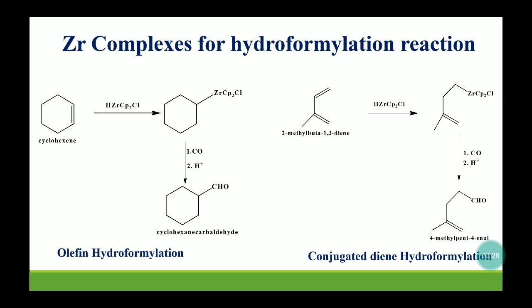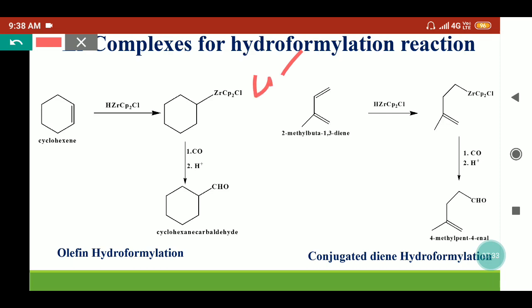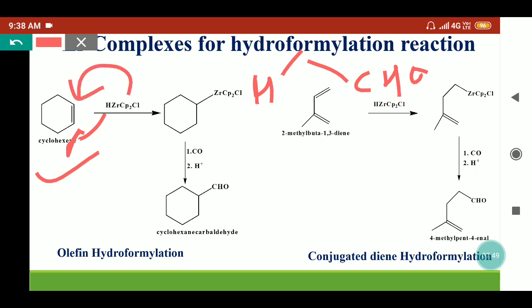Now we'll come to the hydroformylation reaction. Hydroformylation is the addition of H and CHO group. Here we are taking the example of cyclohexene, which reacts with zirconocene hydrochloride, that is the Schwartz reagent. So here this hydrogen will attach here and this zirconocene chloride will attach here. After this alkyl zirconium complex is obtained, it is treated with carbon monoxide. So we'll get the acyl zirconium complex, where CO gets inserted between carbon and zirconium.